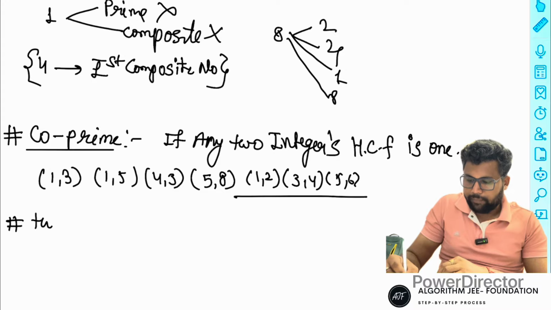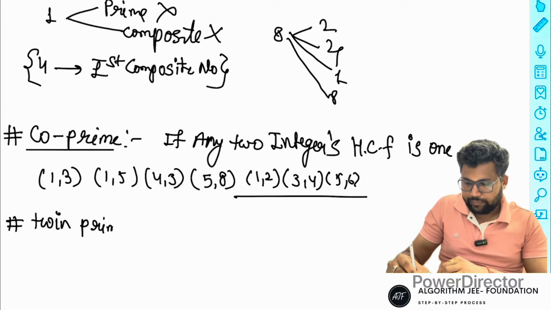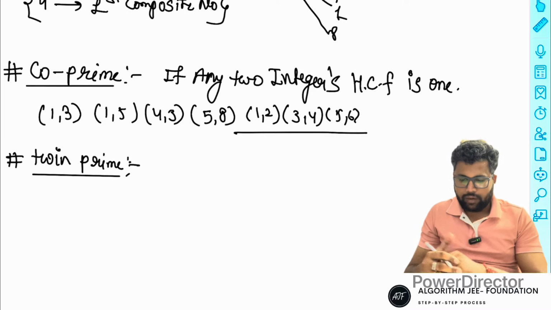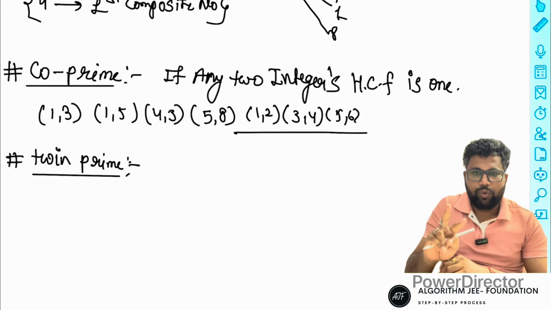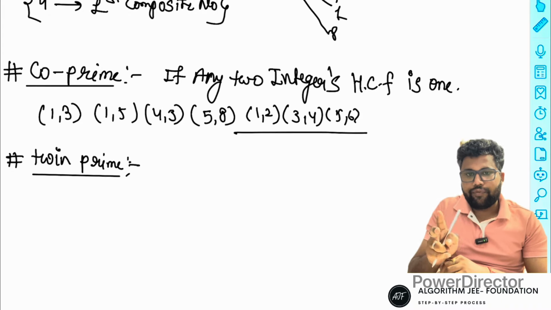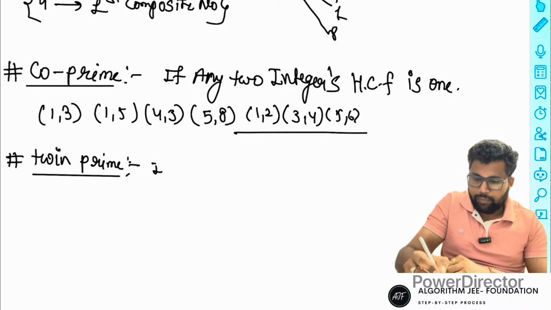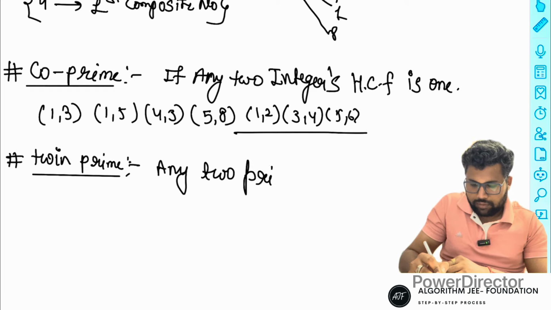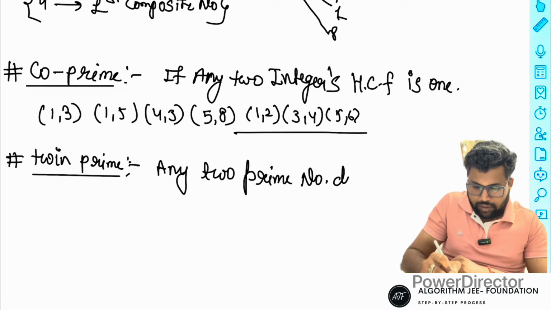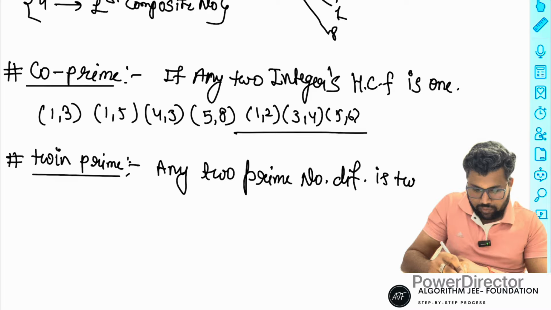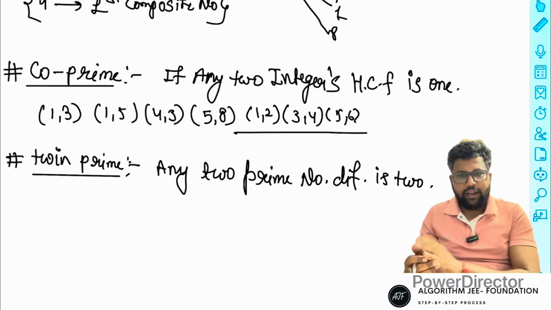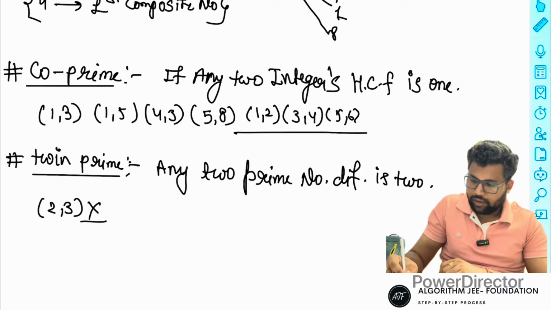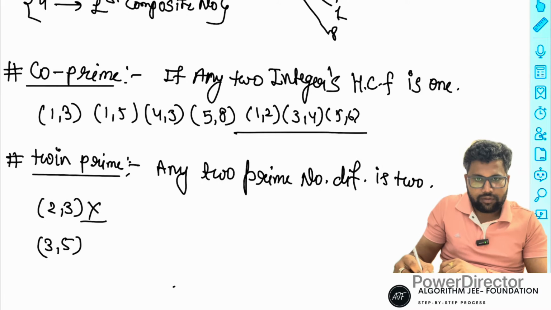Next definition is twin prime. Twin primes are like a double, a pair. Any two prime numbers whose difference is 2. It is very basic. Suppose 2 and 3: it is not possible, because the difference is 1. 3 and 5 is possible, the difference is correct.